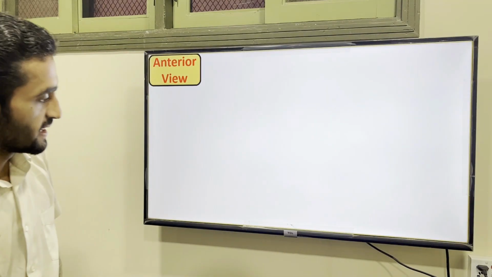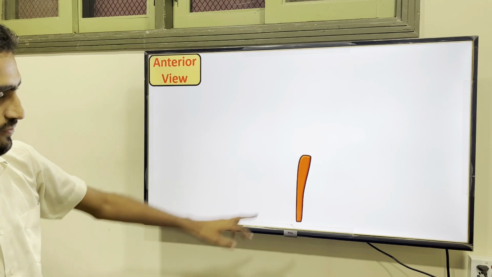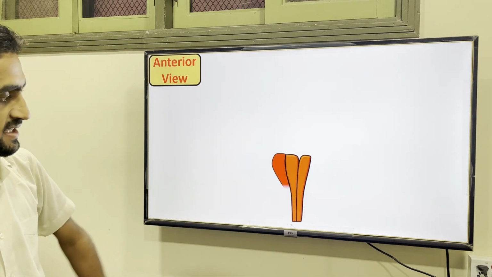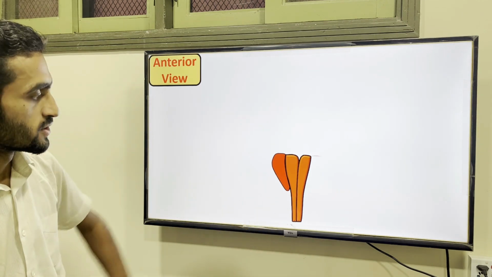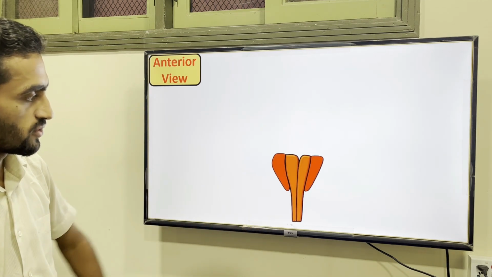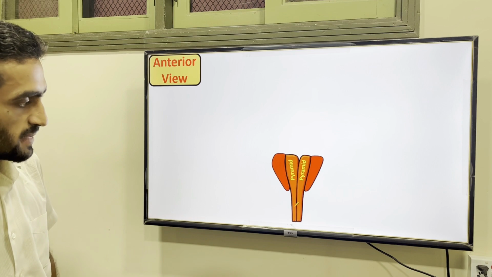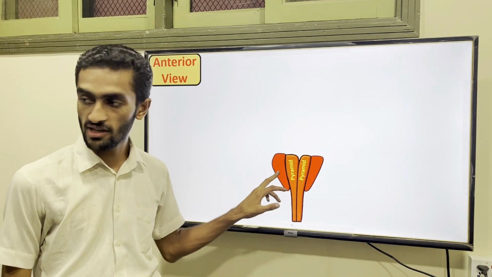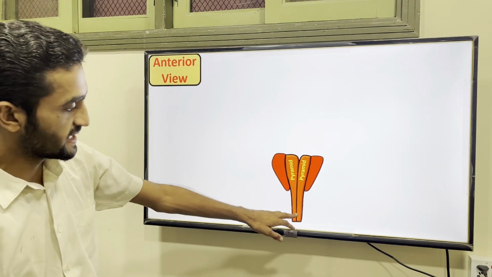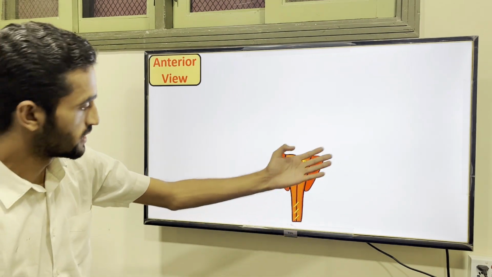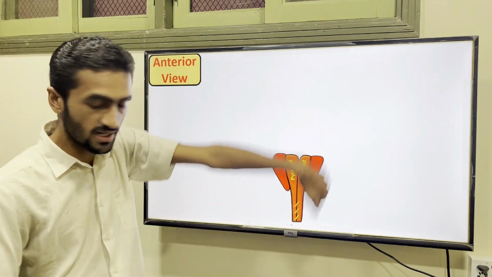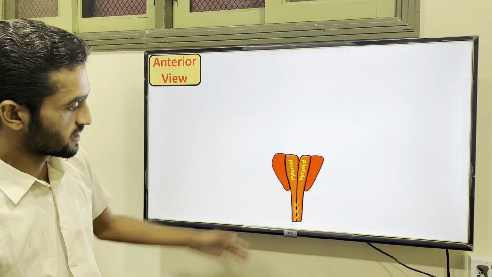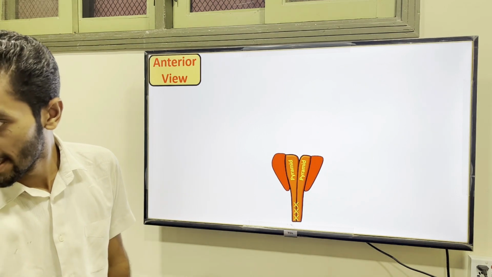In the medulla, the first thing you will see anteriorly is the pyramidal tract, and these are your olives. These are the pyramids, present here, and these are the olive part. You will see the crossing here, because they are descending tracts. They come down like this and cross, so you will see the crossing at the medulla level.